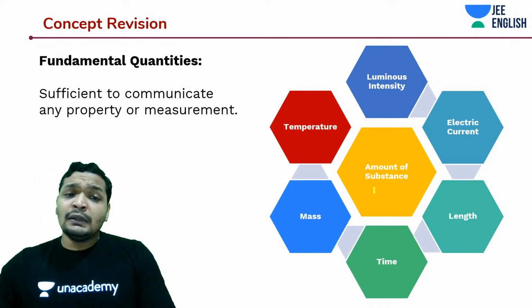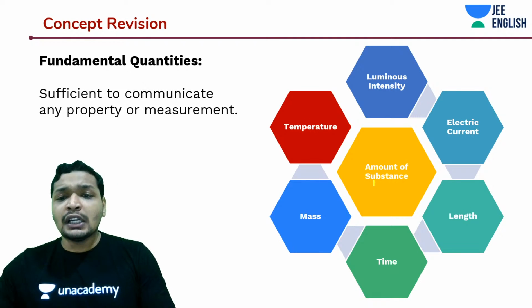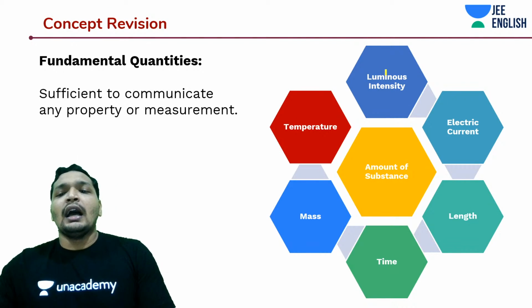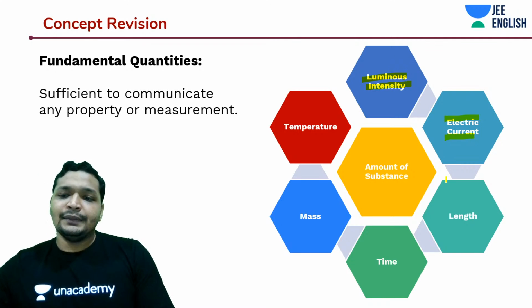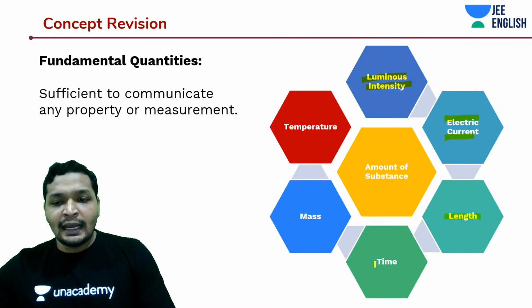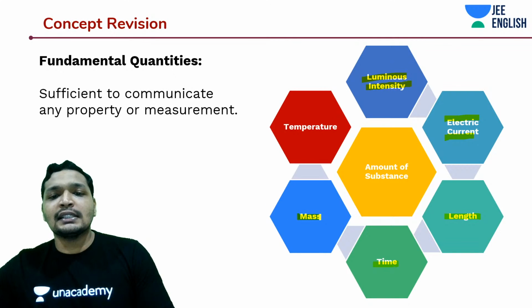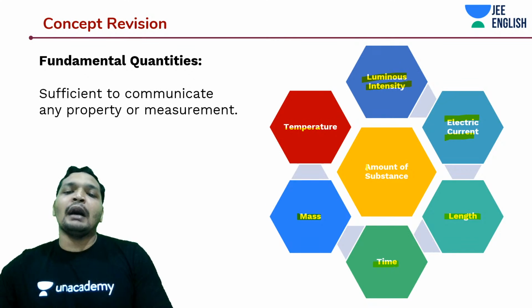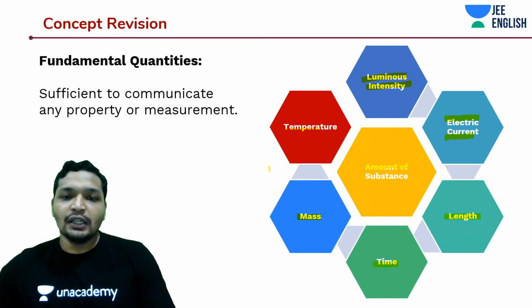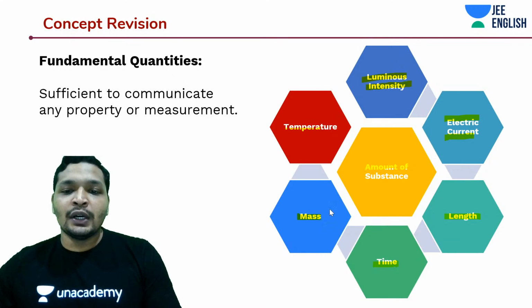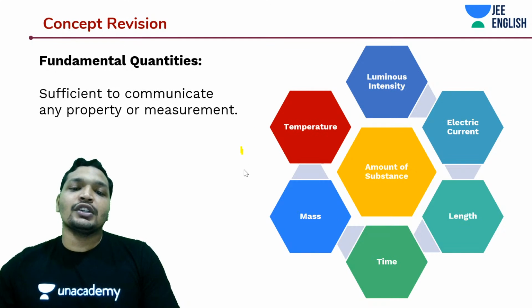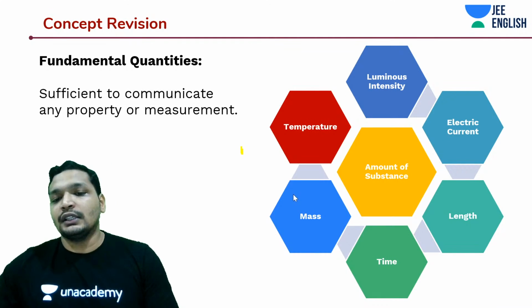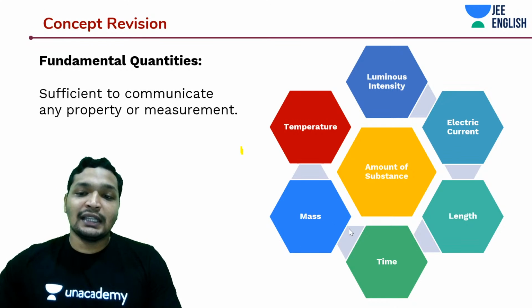And the basic 7 physical quantities are luminous intensity, electrical current, length, and time, mass, temperature, and amount of substance. Okay, so these are going to be the 7 fundamental quantities using which you can define any derived quantity. So you got an idea of what a derived quantity is.